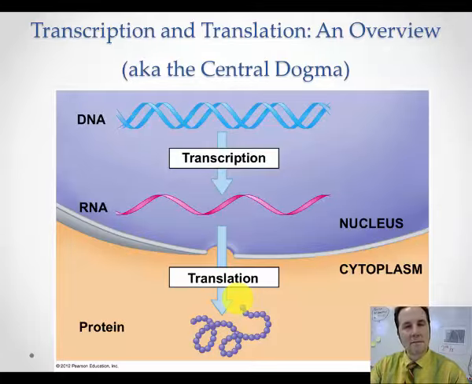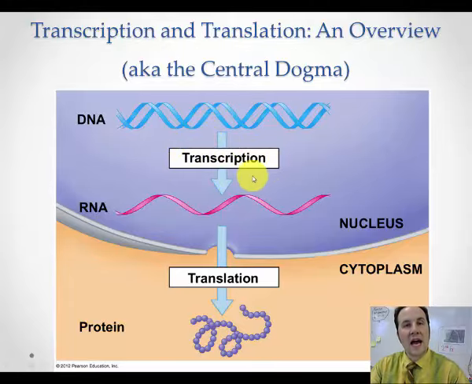Here is the big picture, aka the central dogma of biology. We are starting with DNA. DNA is like a reference book. It's stuck inside the library. In the cell, we call that library the nucleus. So DNA is simply this big book that we can open up and read, but we can never take it out of the nucleus. But we need to get the information from it. So what are we going to do?